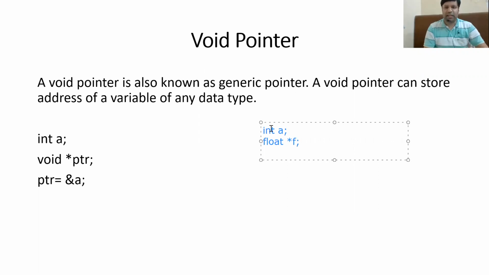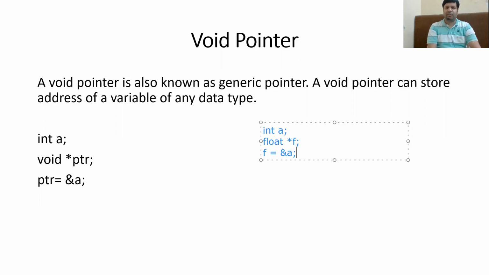So in these two lines, what we have done is we have created an integer variable a and a float pointer f. If you try to assign the address of a to the pointer variable f, it will give you an error. Why? Because f is a float pointer, whereas a is an integer variable. And this type of assignment is strictly not allowed.